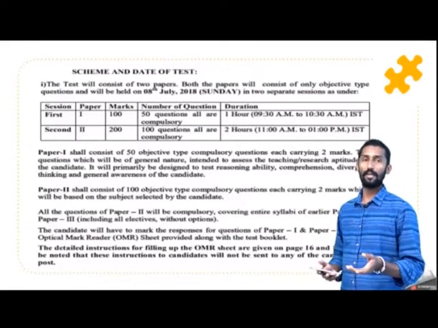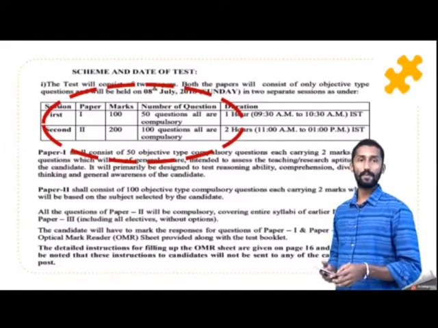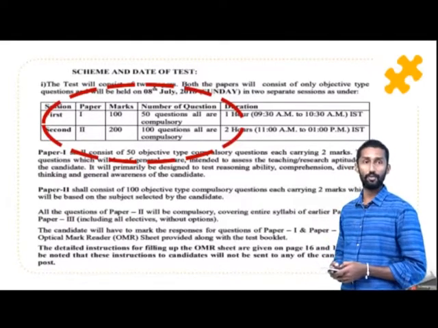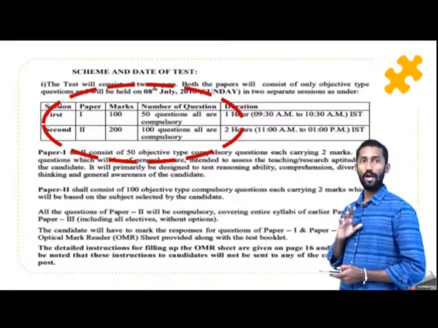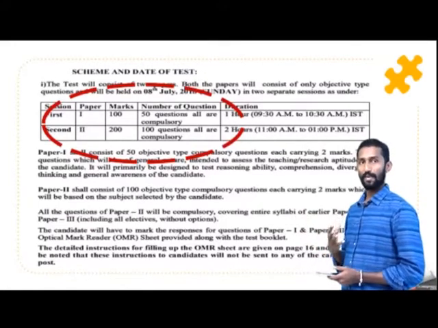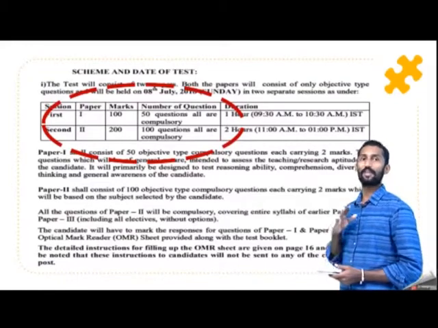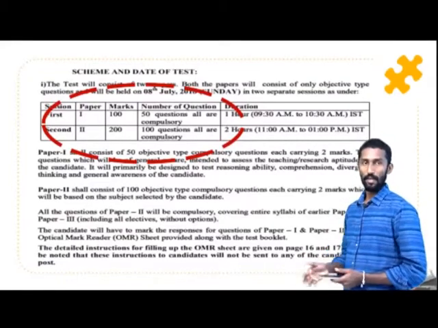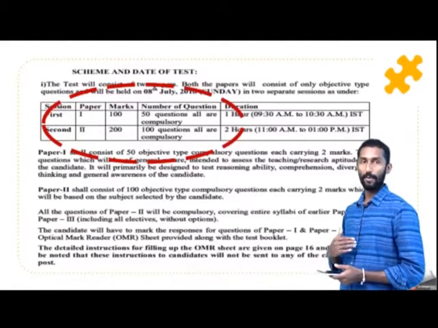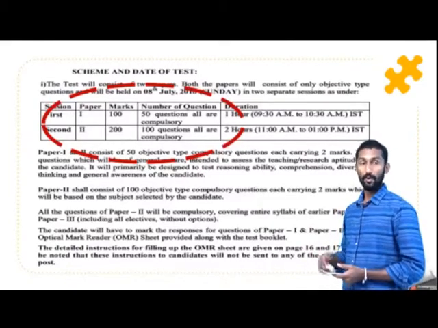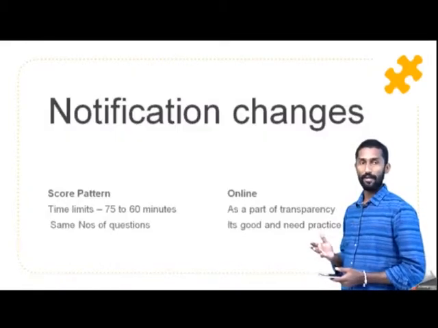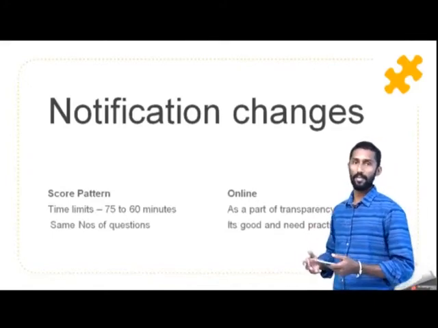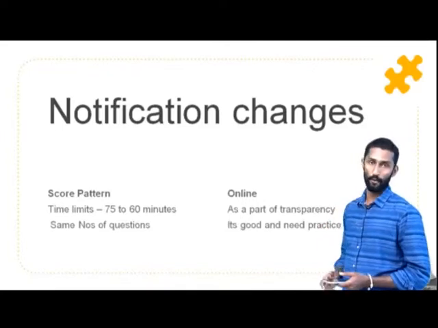Because there are special notifications in this year's June exams, as you can see in this slide. Paper 1 is 100 marks, and out of this, 50 questions are asked. All these questions are compulsory. That is a highlight. In Paper 2 you have 200 marks, so 200 plus 100 is 300. Out of this 300, one-third is Paper 1. That's why I mentioned that this year Paper 1 is very important.